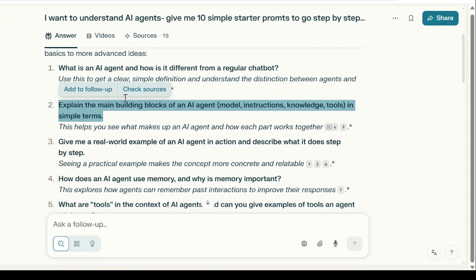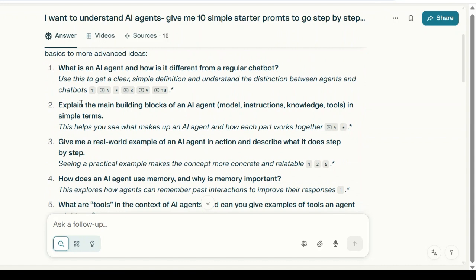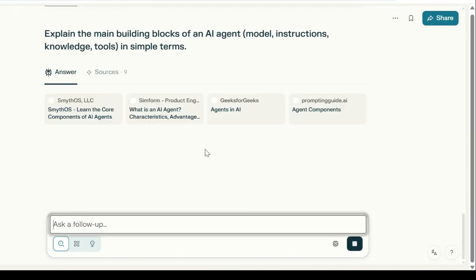Anyway, we tried the first prompt. Perplexity gave me the prompt so that I can understand what an agent is. My second prompt is, explain the main building blocks of an agent, in very simple terms. I'll put this in. Let's see what this comes up with now.